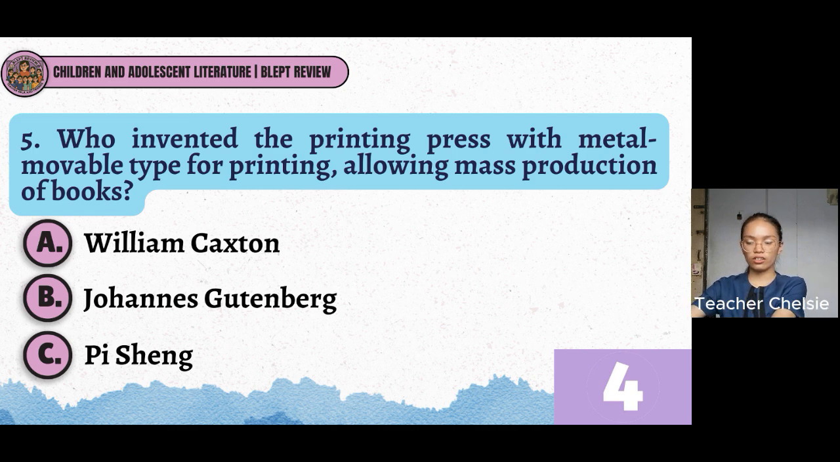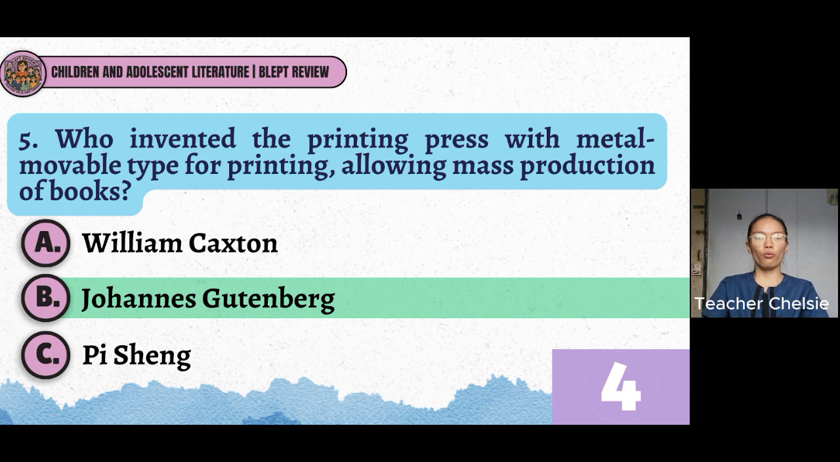Alright, let's see if you got the correct answer. So the correct answer is letter B, Johannes Gutenberg. Why not Pi Sheng when in fact he is the one who invented the first movable type printing press? Okay, let's discuss. Pi Sheng was a Chinese inventor who invented the first movable type printing press using ceramic or clay between 1041 and 1048 in China.